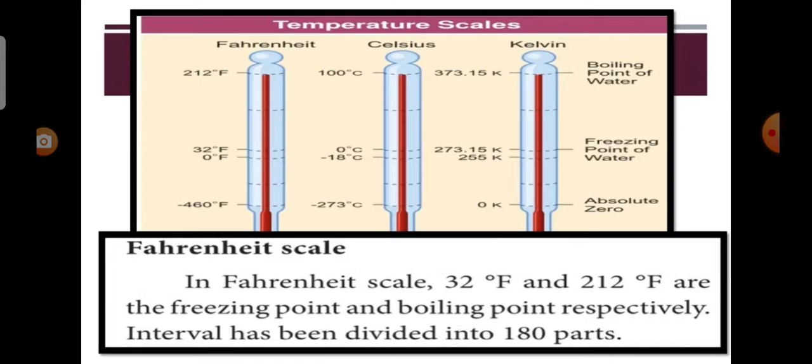Now, there are three scales used to measure temperature: Fahrenheit scale, Celsius or centigrade scale, Kelvin or absolute scale. Now the first one is Fahrenheit scale. In Fahrenheit scale, 32 degree Fahrenheit and 212 degree Fahrenheit are the freezing point and boiling point respectively. The interval has been divided into 180 parts.